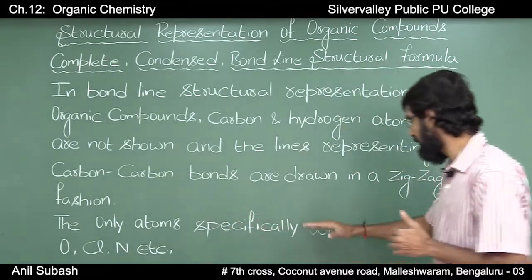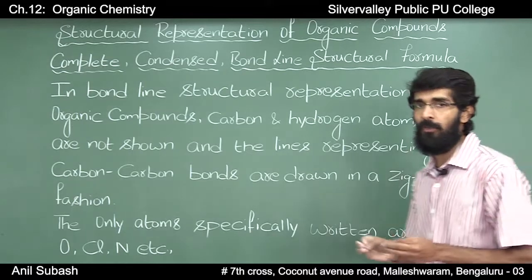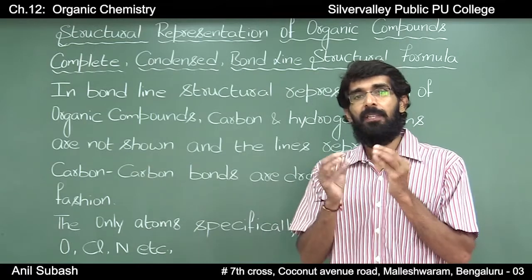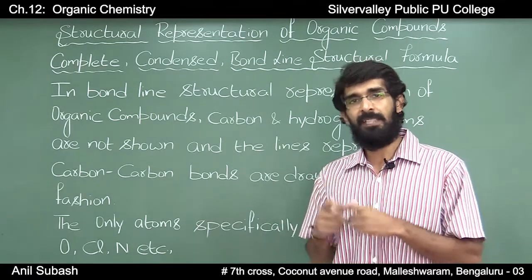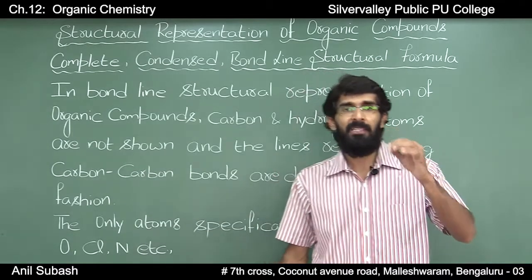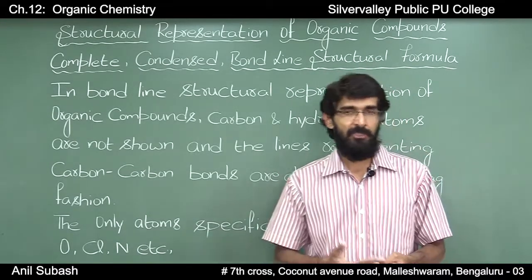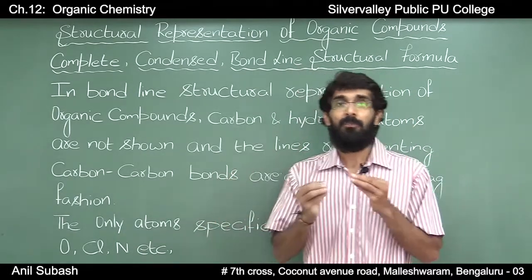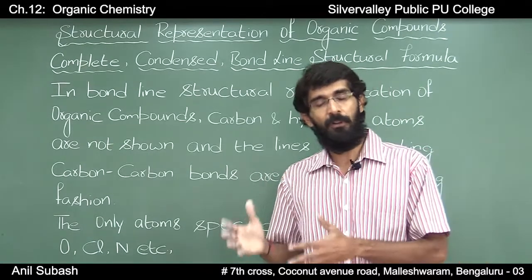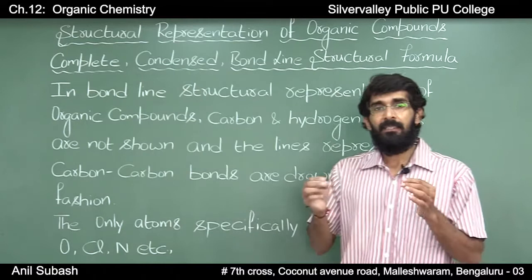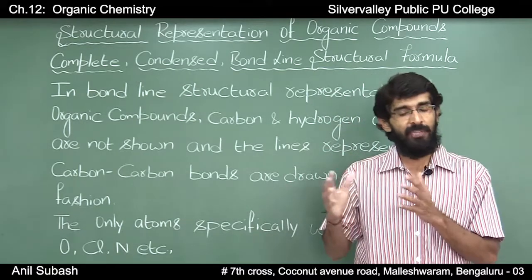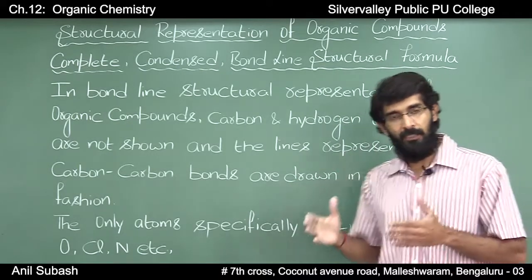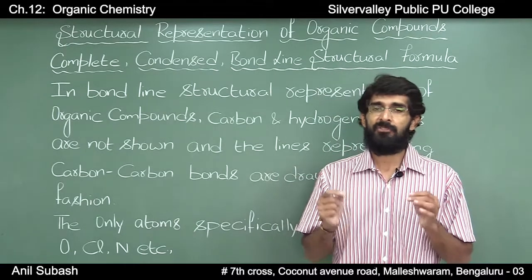The only atoms specifically written are oxygen, chlorine, nitrogen, etc. That is, in bond line representation, you will see only the zigzag lines, and only particular atoms like oxygen, chlorine, nitrogen, or some functional groups will be indicated in the formula, and the terminals represent CH3 groups.